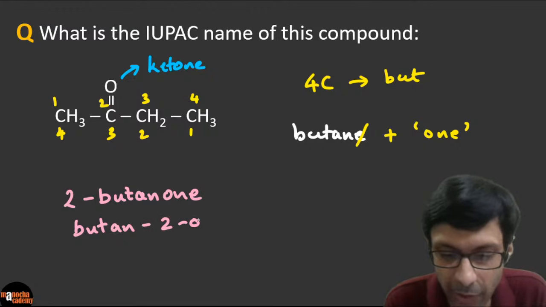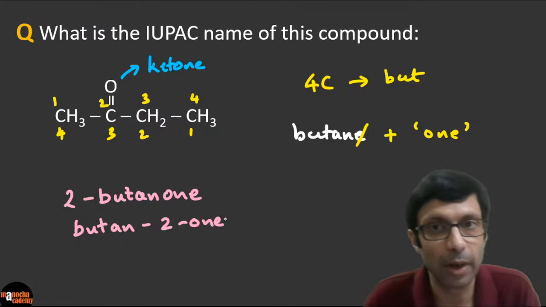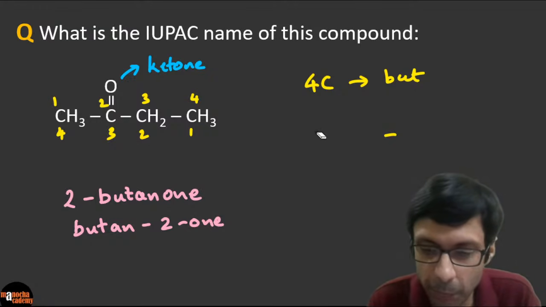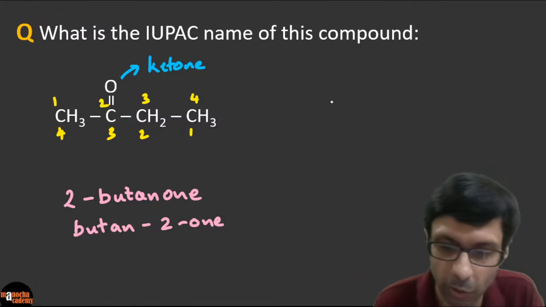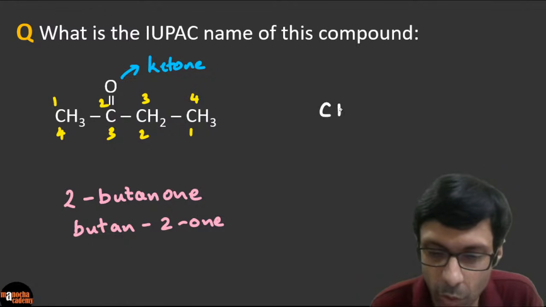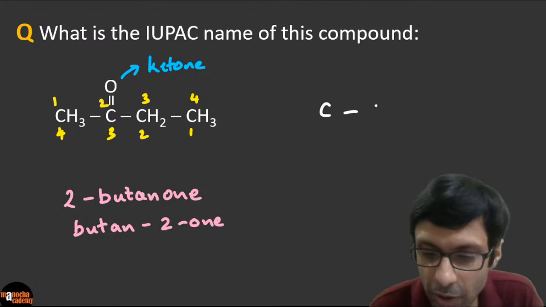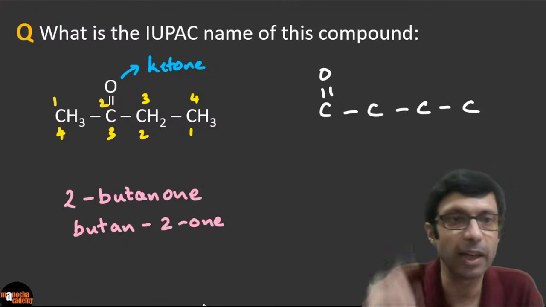Now there's something very interesting about this question, right? So guys, one very interesting thing here is, let's say we shift the double bond to position number 3. Let me draw a skeletal structure here. So there are 4 carbons. Can the ketone be at position number 1? Guys, will this be a ketone?